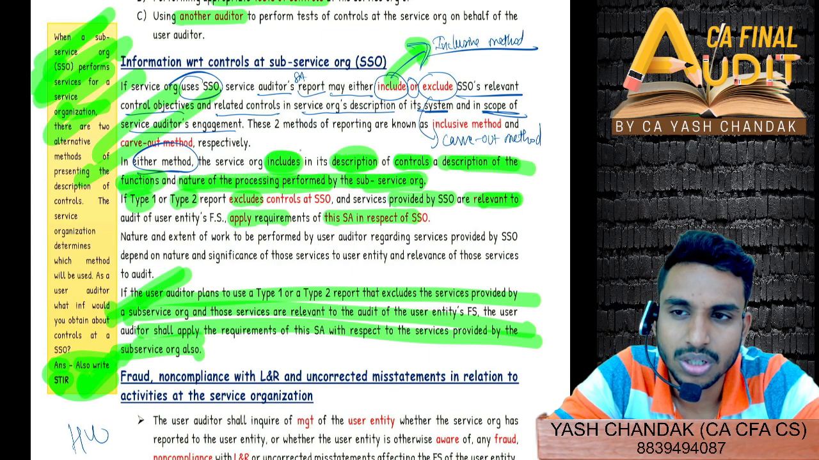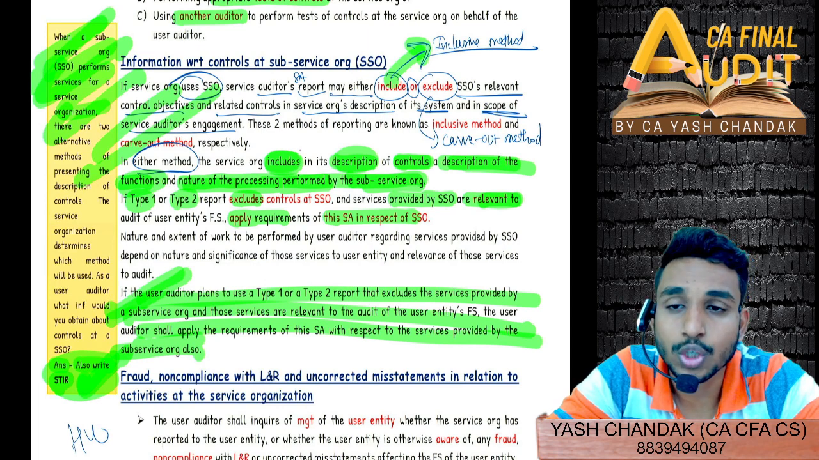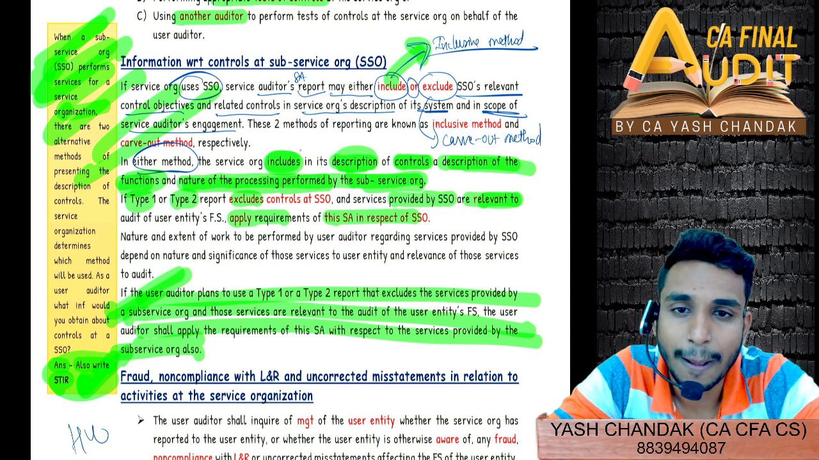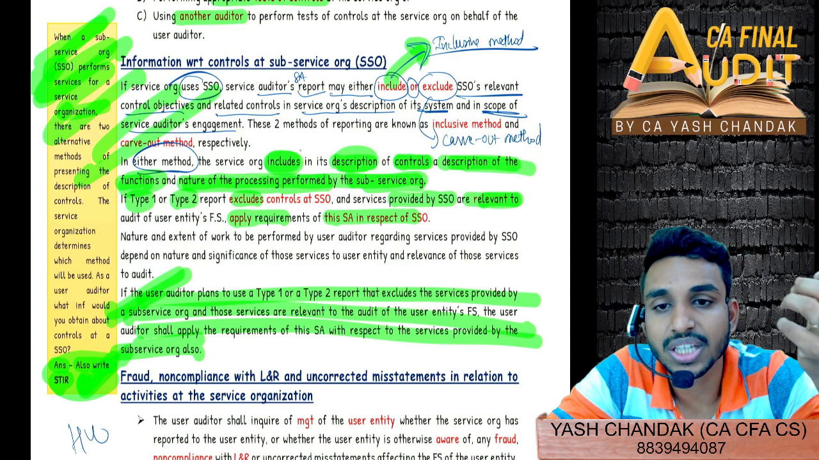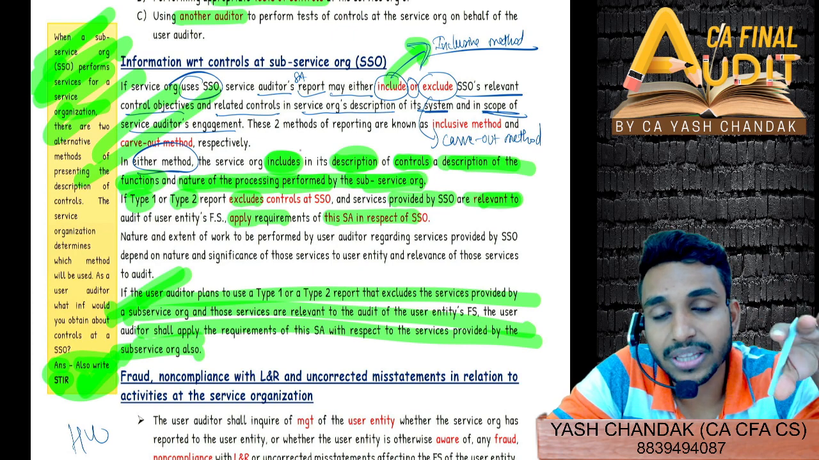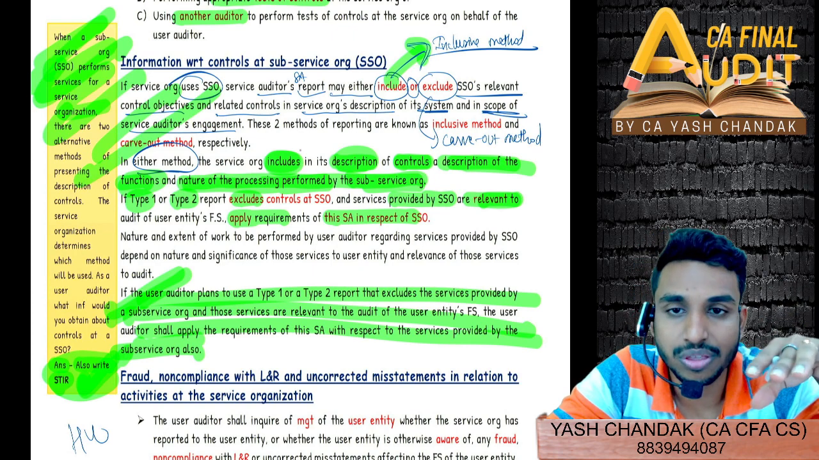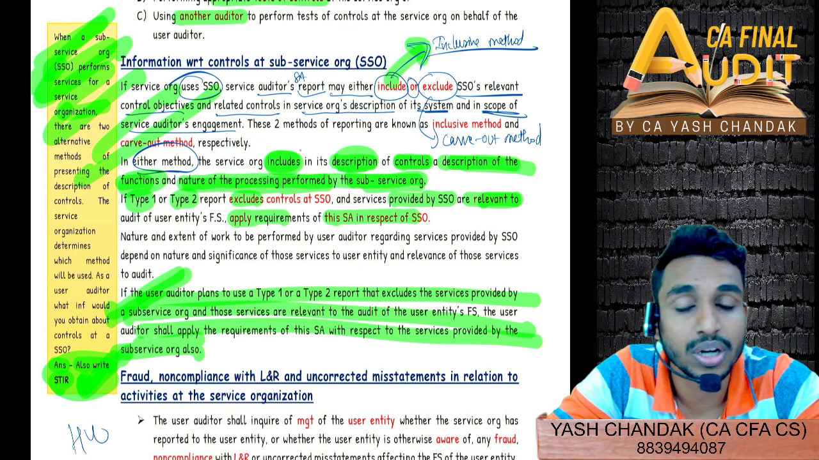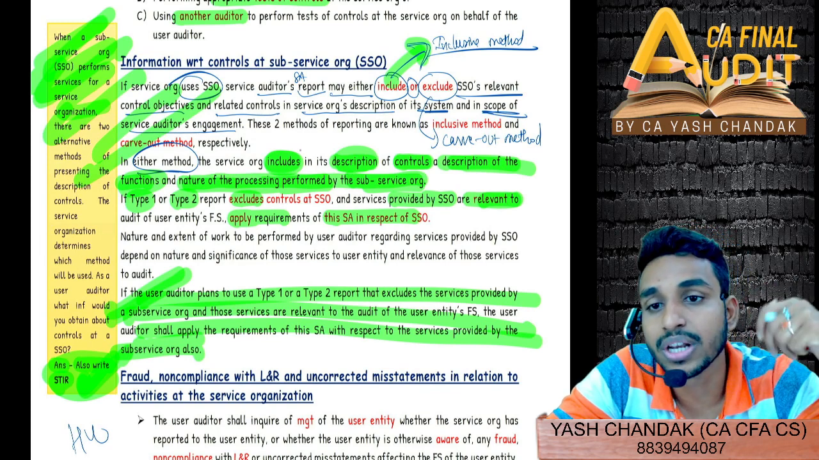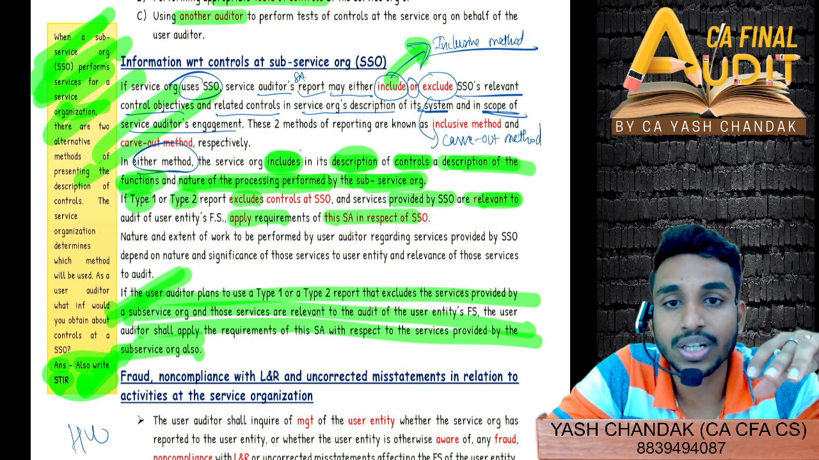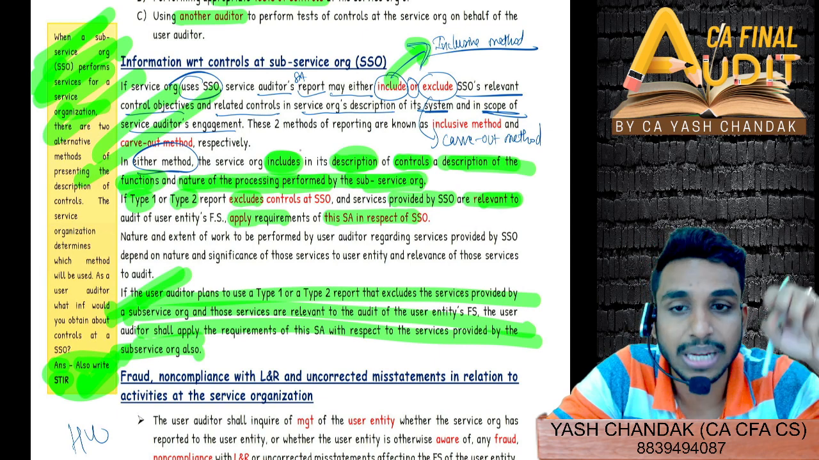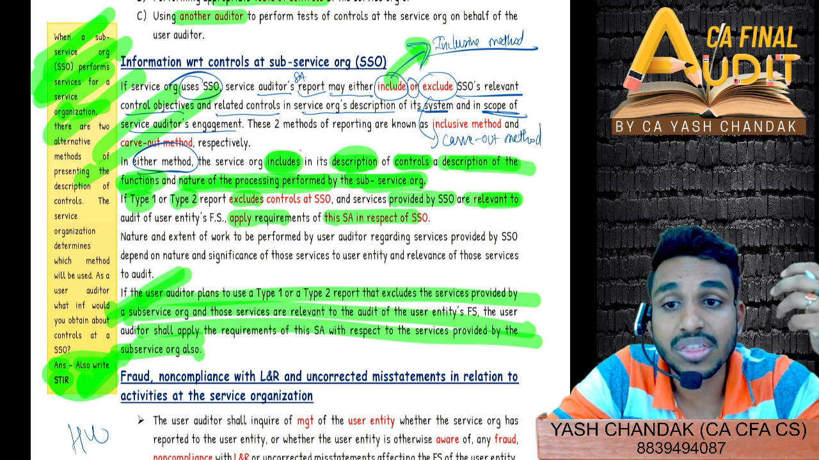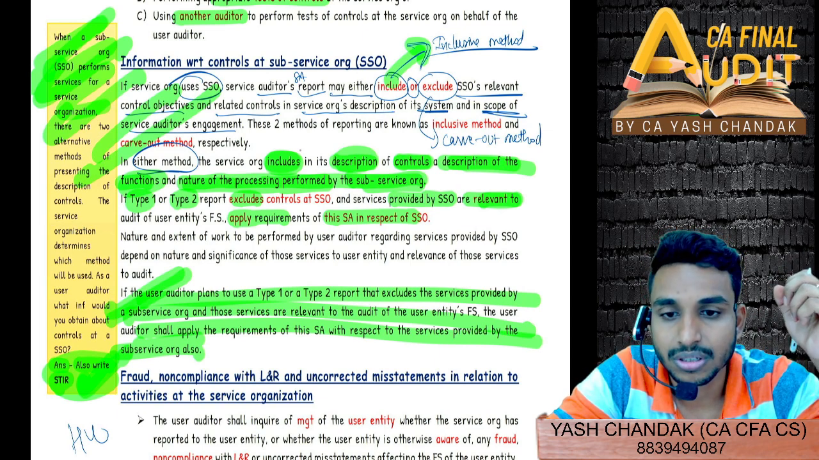Don't you recall the inclusive method, exclusive method? If the service organization's audit report includes the SSO's controls, then we'll call it inclusive. If they do not include it in their type 1 type 2 report, then we'll call it the carve-out method. Right?